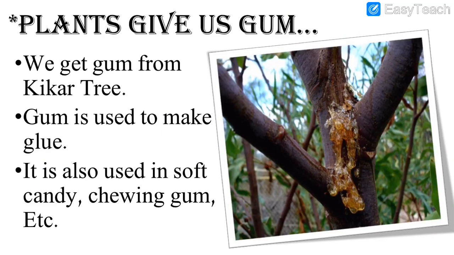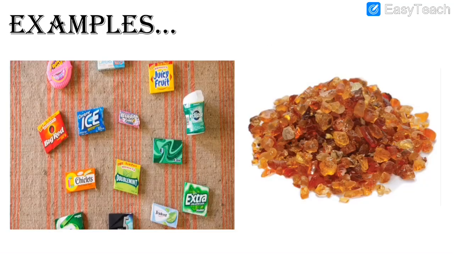Then we had seen we also get gum. See, this is gum, and with the help of gum we can do a lot of things like craft activity etc. So we get gum from which tree? Kikar tree, and it is used to make glue. If you want to stick something, you use gum or glue. It is used in soft candy, chewing gum and other things. So it is also a very useful thing. Then we had seen different examples where plants are useful. These are the different examples which we get from plants with the help of gum, with the help of kikar tree. All these things we had seen in the previous video.